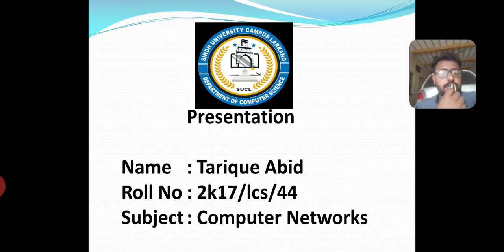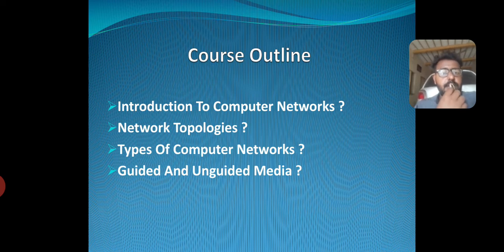About computer networks. Course outline: introduction to computer networks, network topologies, types of computer networks, guided and unguided media.